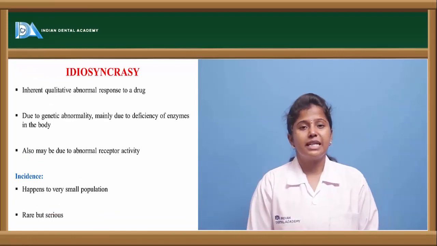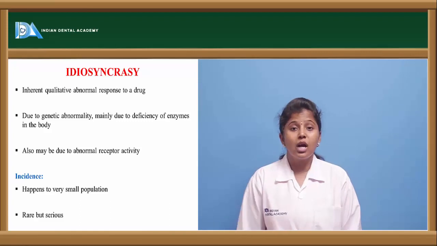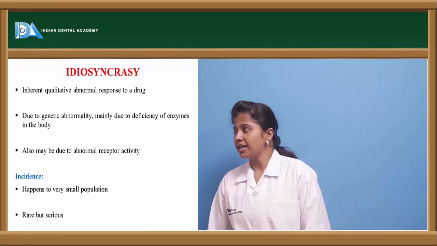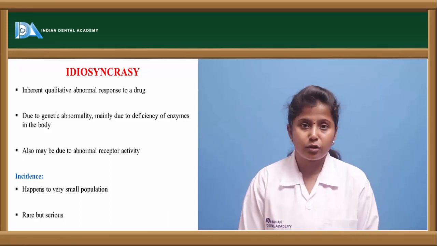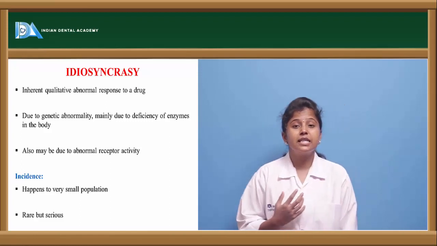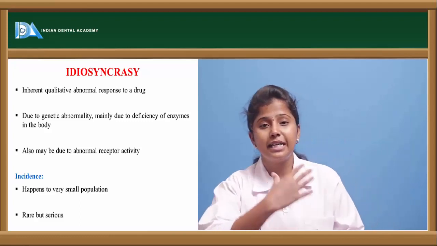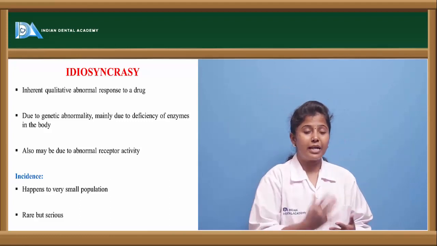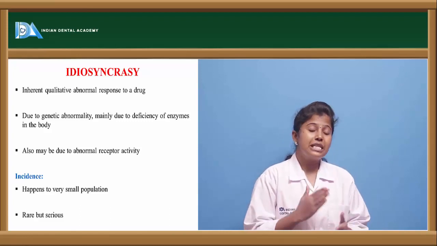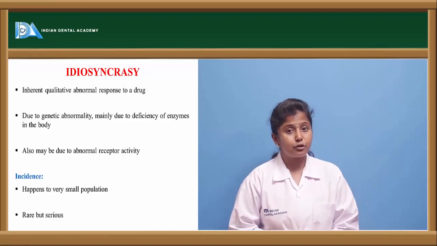The other one is idiosyncrasy. Idiosyncratic type of adverse reactions are those which are hereditary, or genetically obtained. These are an inherent qualitative abnormal response to the drug, due to genetic abnormality. For example, due to heredity or ancestral origin, they may have a deficiency of a few enzymes which are required in the main functional or biotransformation reactions in the body.